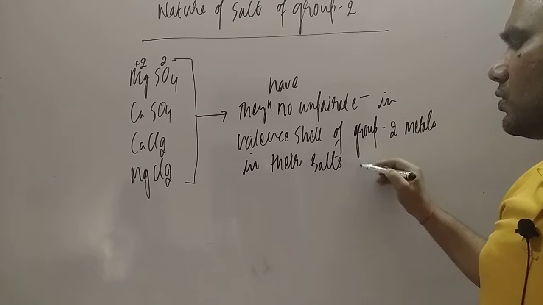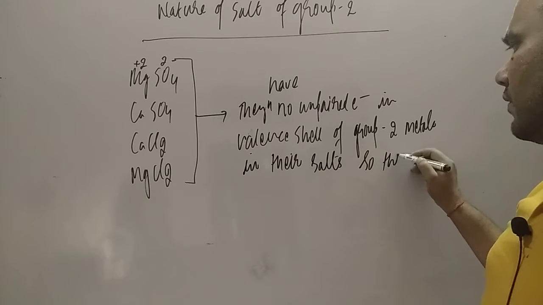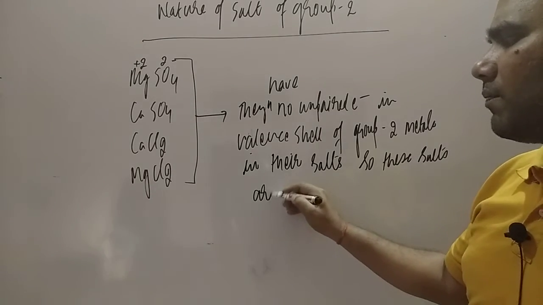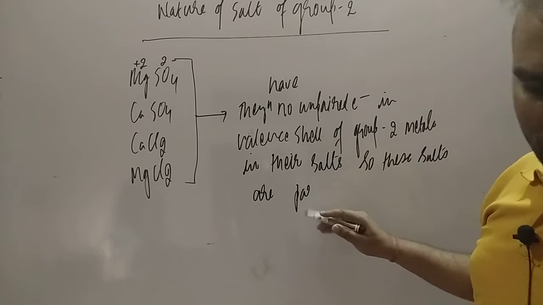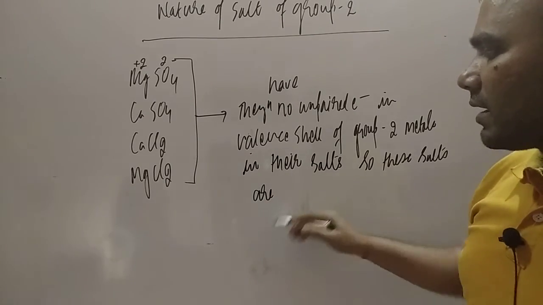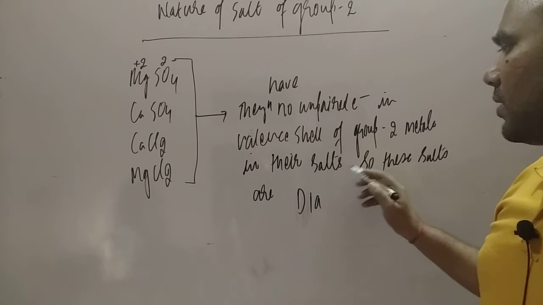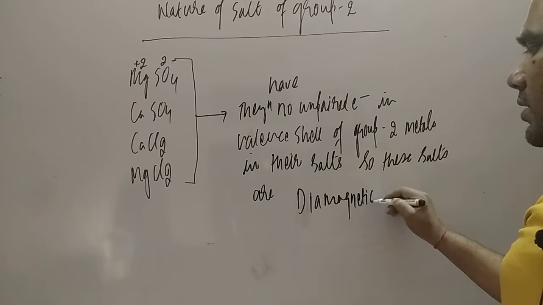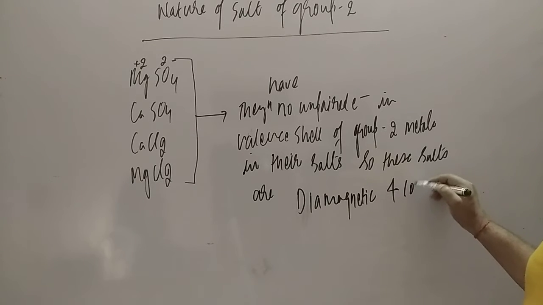So what can we write? These salts are diamagnetic, not paramagnetic. Why diamagnetic? Because there is no unpaired electron. And if there is no unpaired electron, then the salt is colorless.